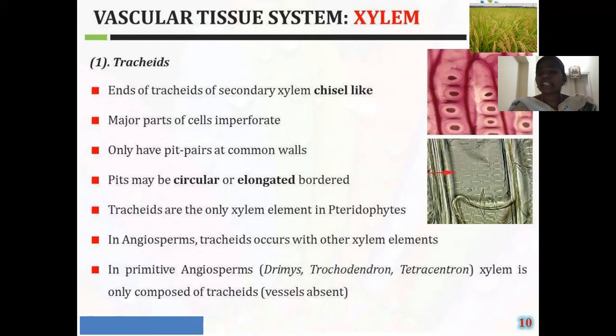These tracheidal cells are mainly present in pteridophytes and in angiosperms. Along with these tracheidal cells, other xylem components are also present in the angiosperms.